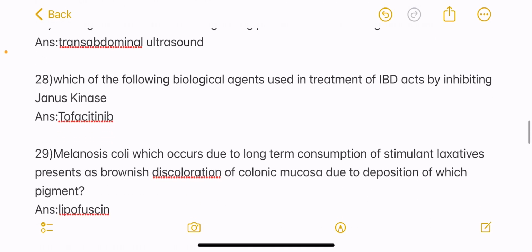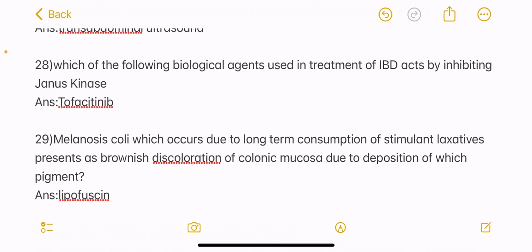Next question, melanosis coli, which occurs due to long-term consumption of stimulant laxatives, presents as brownish discoloration of the colonic mucosa due to deposition of which pigment?